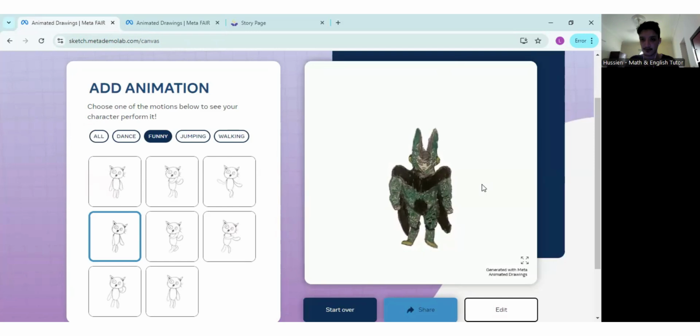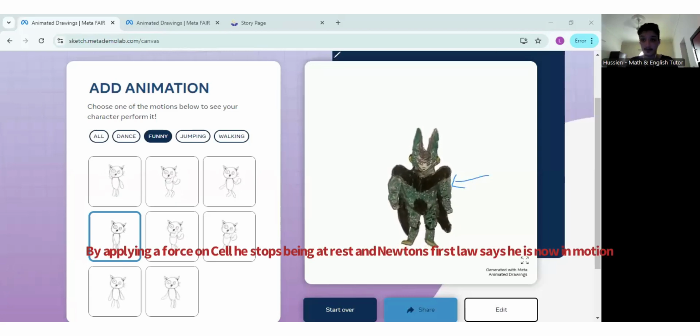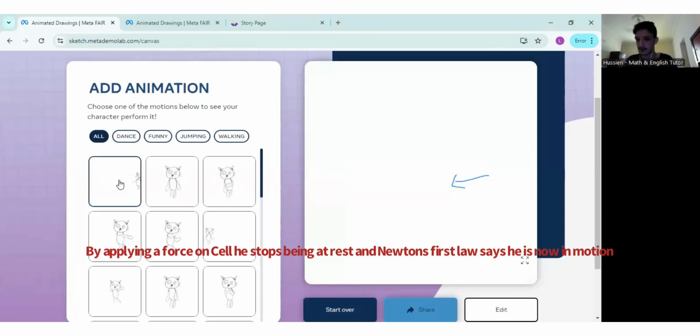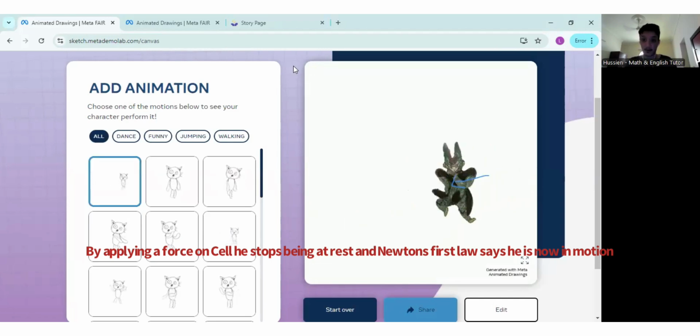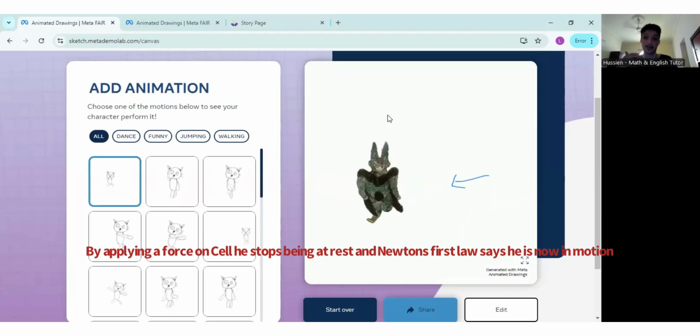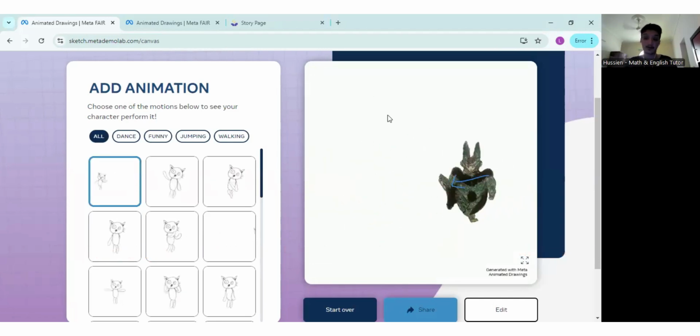So if I were to take this here and produce a force, it's going to stop Cell from being at rest. And instead, what it's going to do is make him start moving forever. Okay, so that's Newton's law.